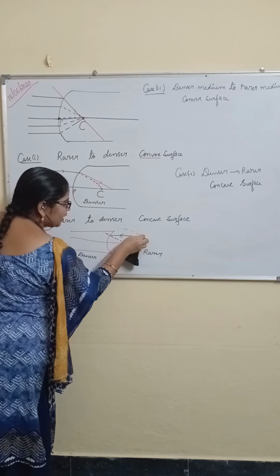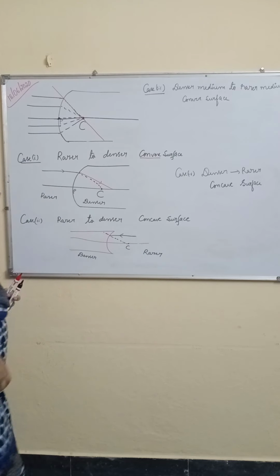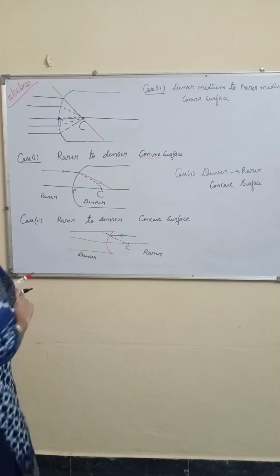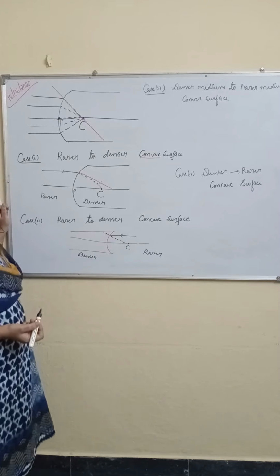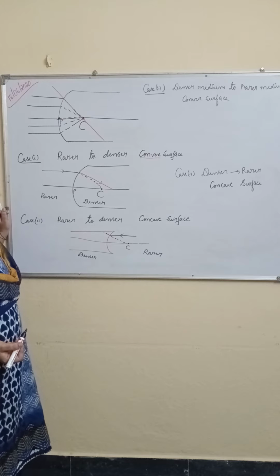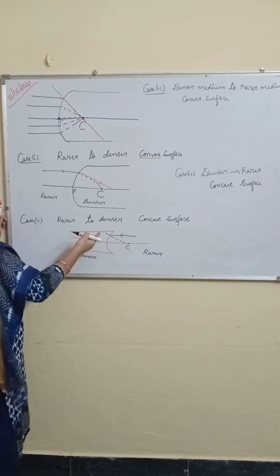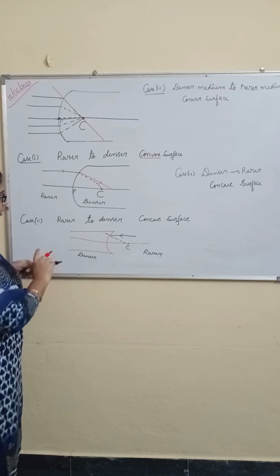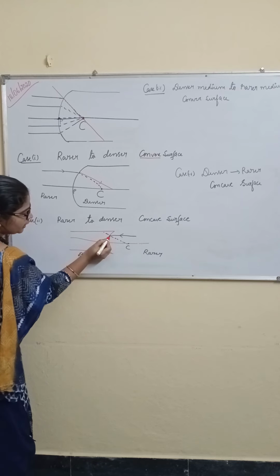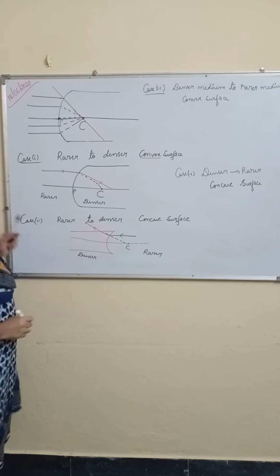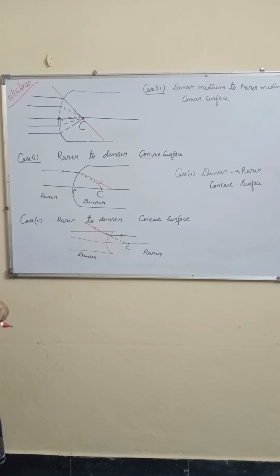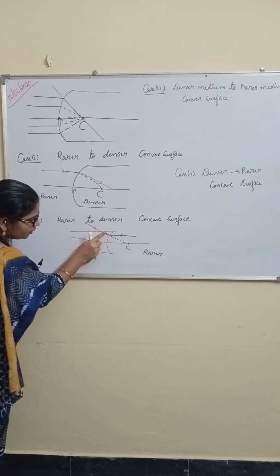Now the light ray is coming from rarer to denser. So the light ray bends towards the normal. So the refracted ray will be like this, close to the normal. When you observe, this is the normal and this is the refracted ray.